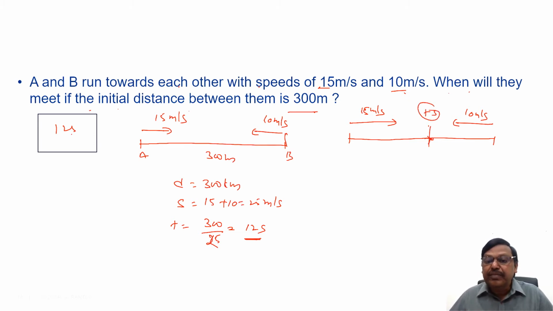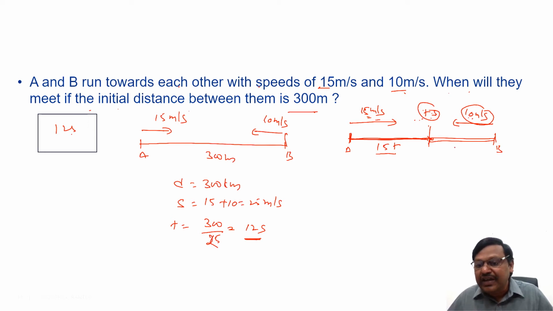Speed is 15 meters per second, time is t seconds, so the distance traveled by A is speed into time, 15t. B traveled from here to here at 10 meters per second, so the distance is 10t.